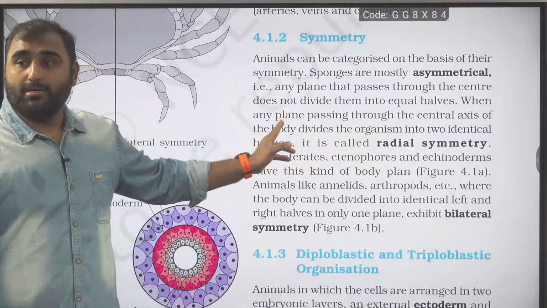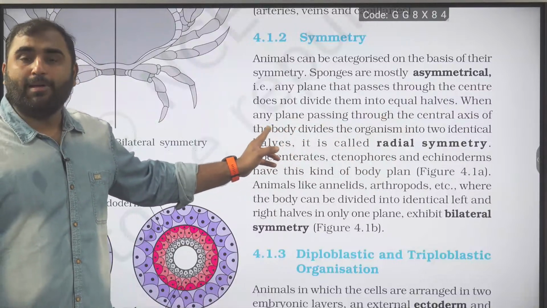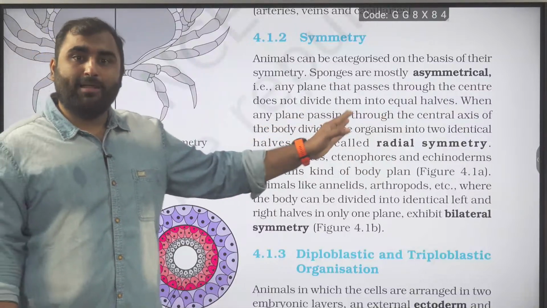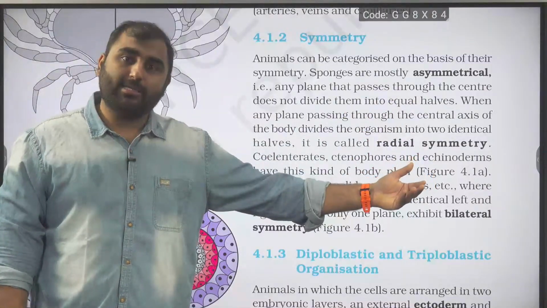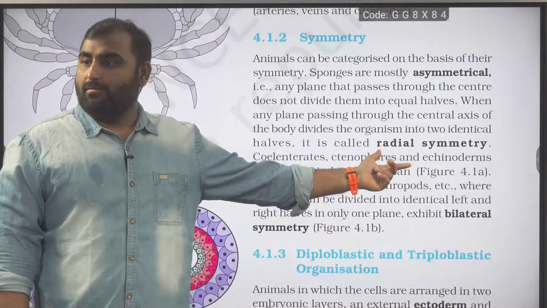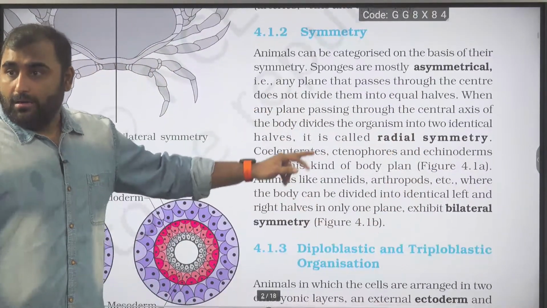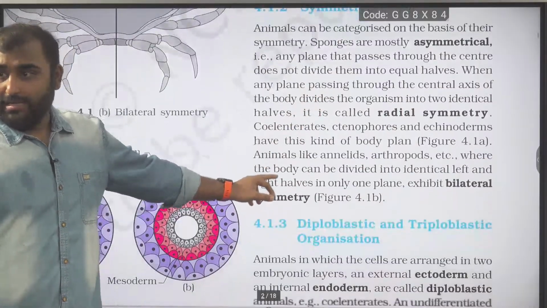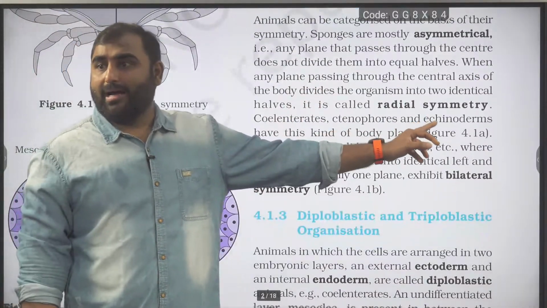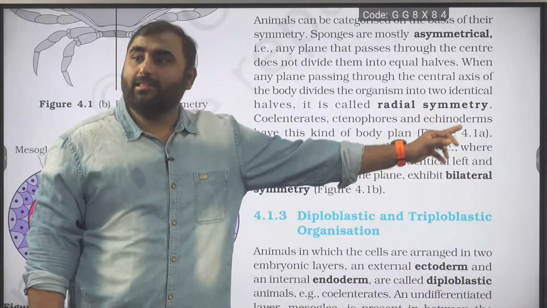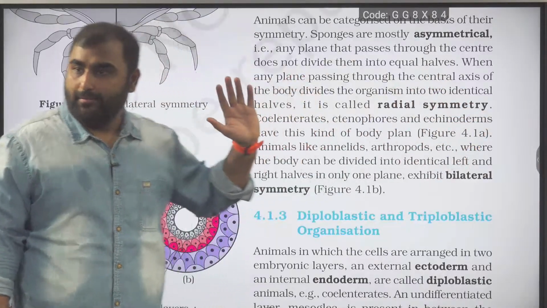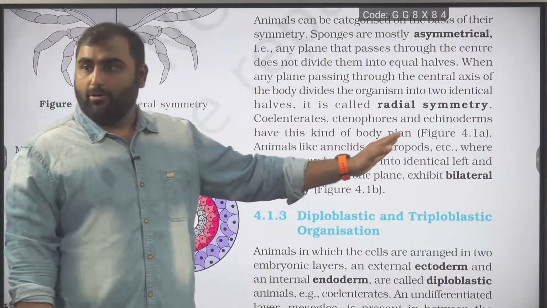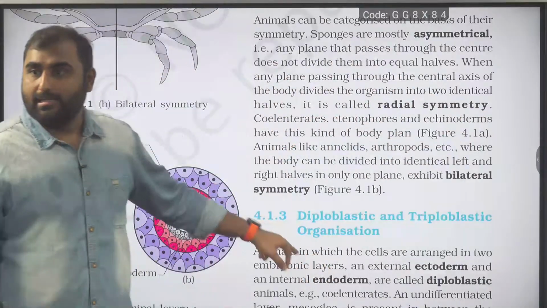And see, now what is the language used here? Any plane. When any plane passing through the central axis, or more than one plane also we can say, passing through the central axis, will be your radial symmetry. And what shows radial symmetry? Coelenterates, Ctenophora, echinoderms. Here please write in the bracket: adult echinoderms. I hope you have written that already. Okay, Coelenterata, Ctenophora and adult echinoderms will show radial symmetry.